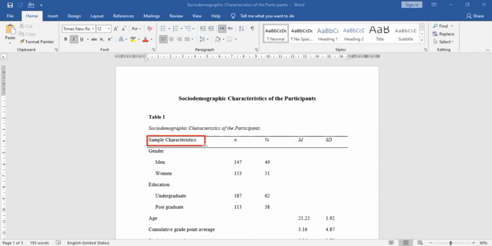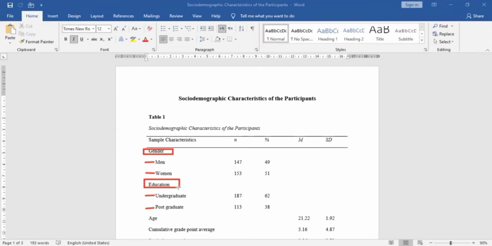After that, we will write sample characteristics, frequency, which will be denoted with N, percentage, mean, and standard deviation. Frequency and percentage for the categorical variable, and mean and standard deviation for the continuous variable. For example, we have the first variable, gender. This is a categorical variable. It has two categories, men and women. So we will indent both categories. Similarly, we will indent the categories of education.